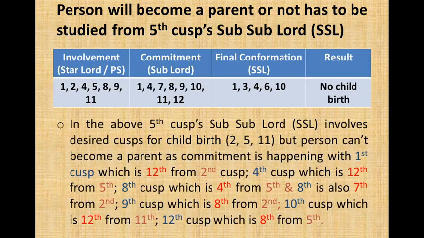Whether a person will become a parent or not has to be studied from the 5th cusp sub-lord. Involvement, commitment, final confirmation. So if this is the involvement, this is the commitment, and in final confirmation if this appears, then no childbirth.